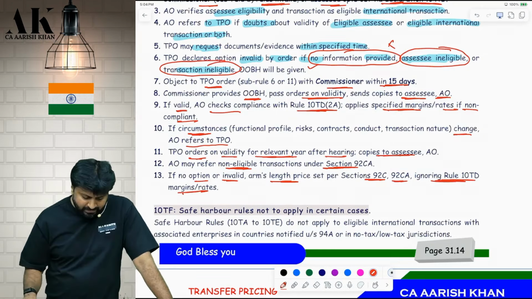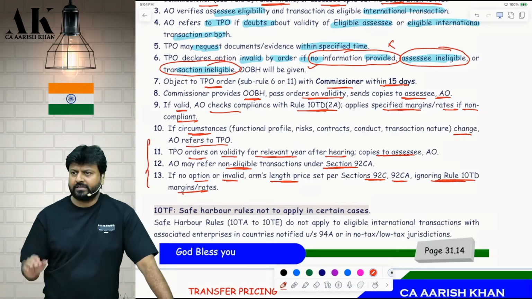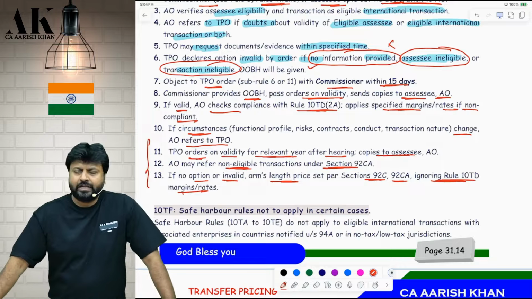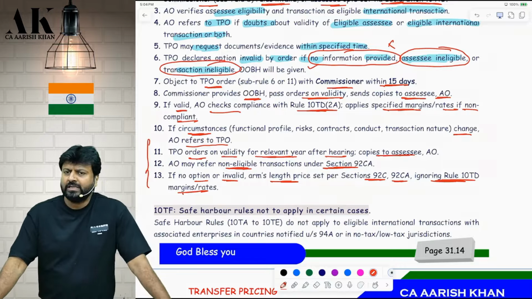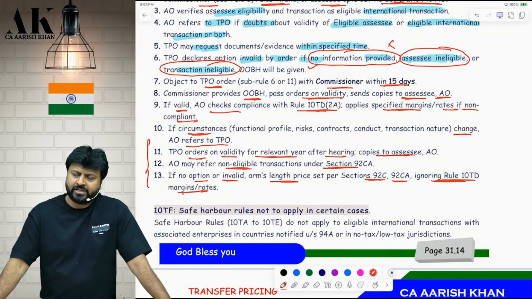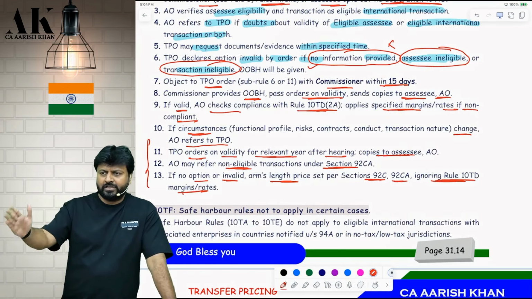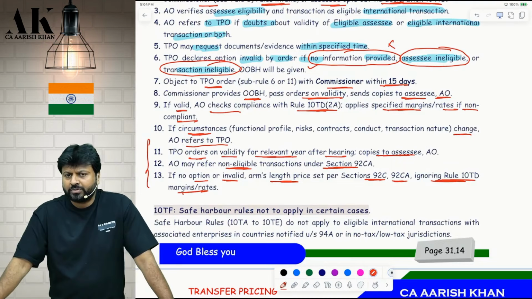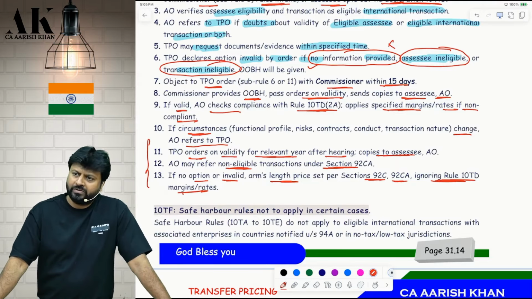Okay. So these last few points are for subsequent years, if circumstances change in future. Especially when you make an application for 3 years, we don't know what the circumstances will be in the next year. Whether the nature of the transaction will remain the same in the next year, I am not sure about it. If it changes, then the officer will reject your application, will reject your option and will throw you to what? The normal provisions of the Income Tax Act.